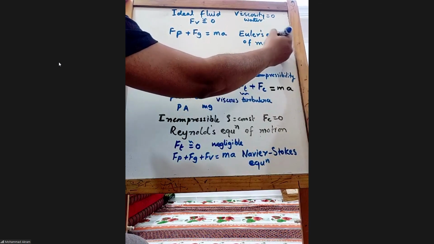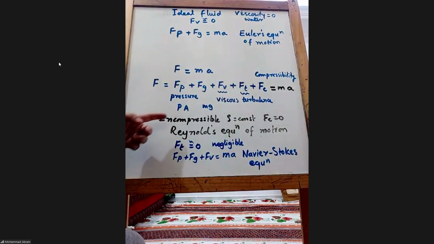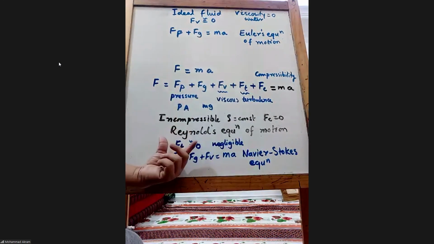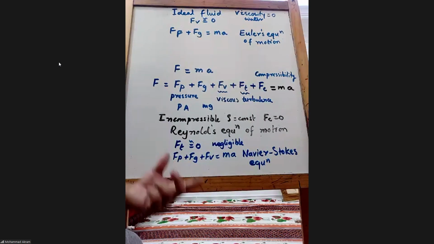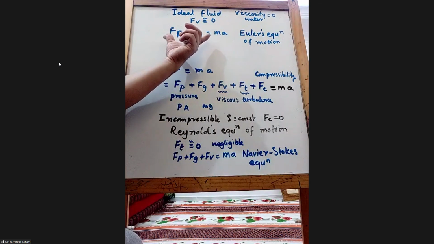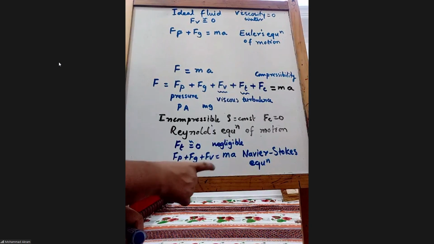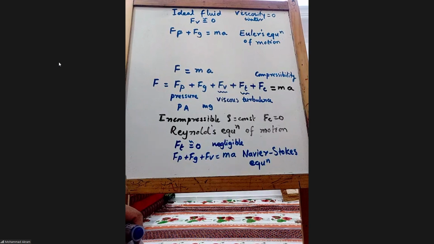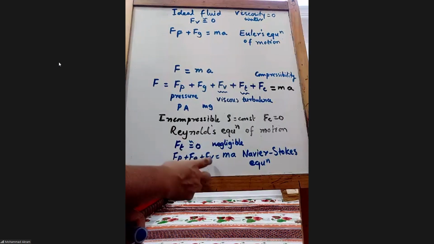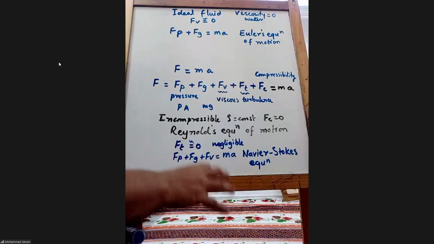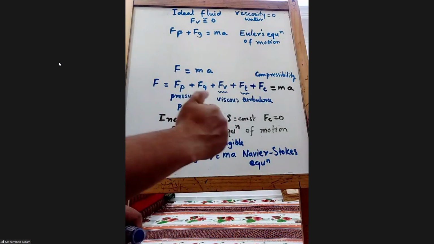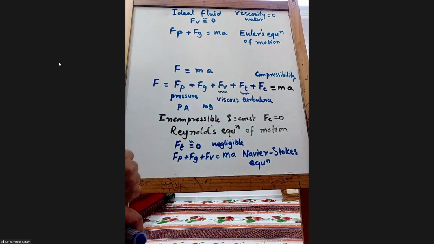Remember, this is not Reynolds equation. This is not Navier-Stokes equation. This is not Euler's equation of motion. What I'm saying is, the equation obtained from this is called the Navier-Stokes equation. Remember this. When you equate this and get the final equation after derivation, that final equation is called the Navier-Stokes equation.